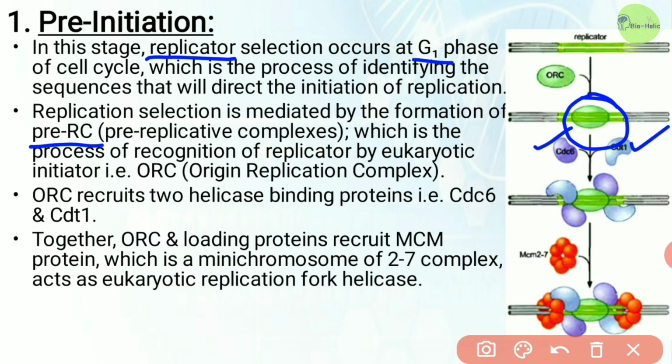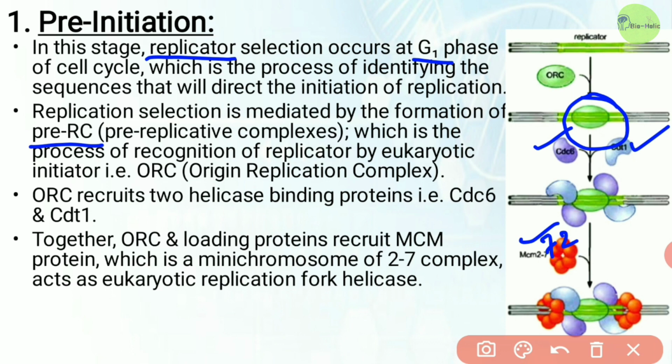Together, ORC and the loading proteins recruit a protein MCM, which is the minichromosome maintenance 2 to 7 complex. You can see here that it is a 6 subunit complex which starts from subunit 2 and ends at subunit 7, and that's why it is called the 2 to 7 complex. It acts as the eukaryotic replication fork helicase.